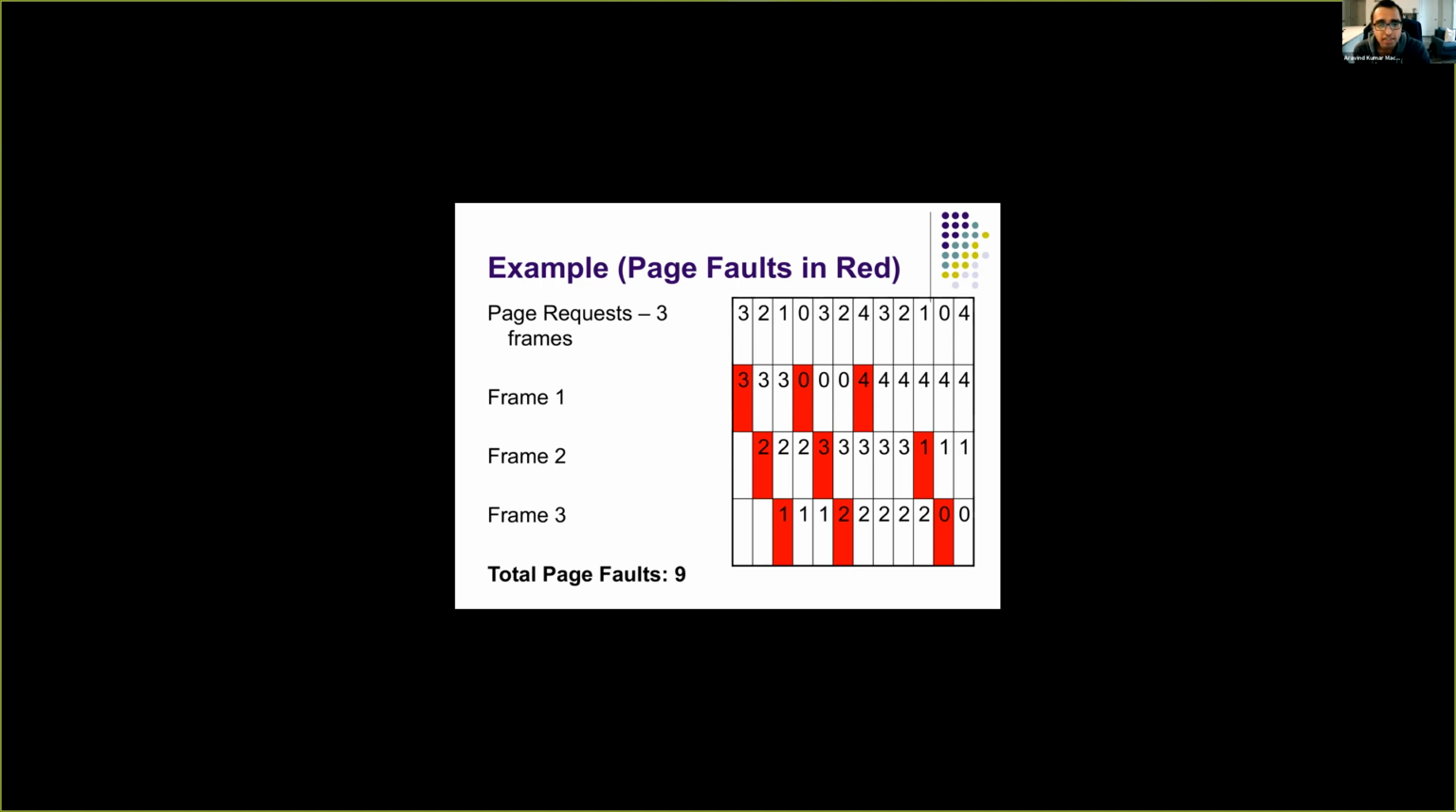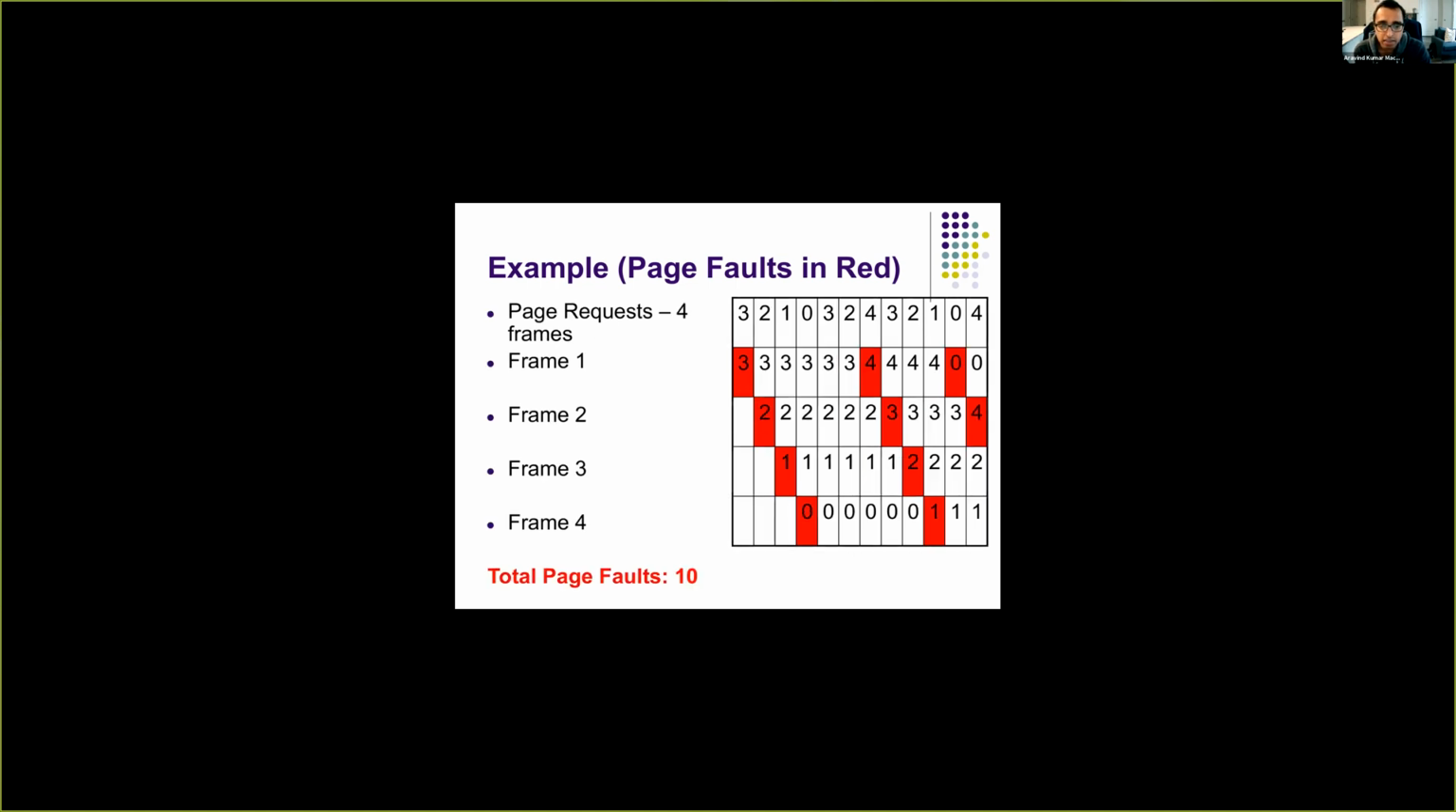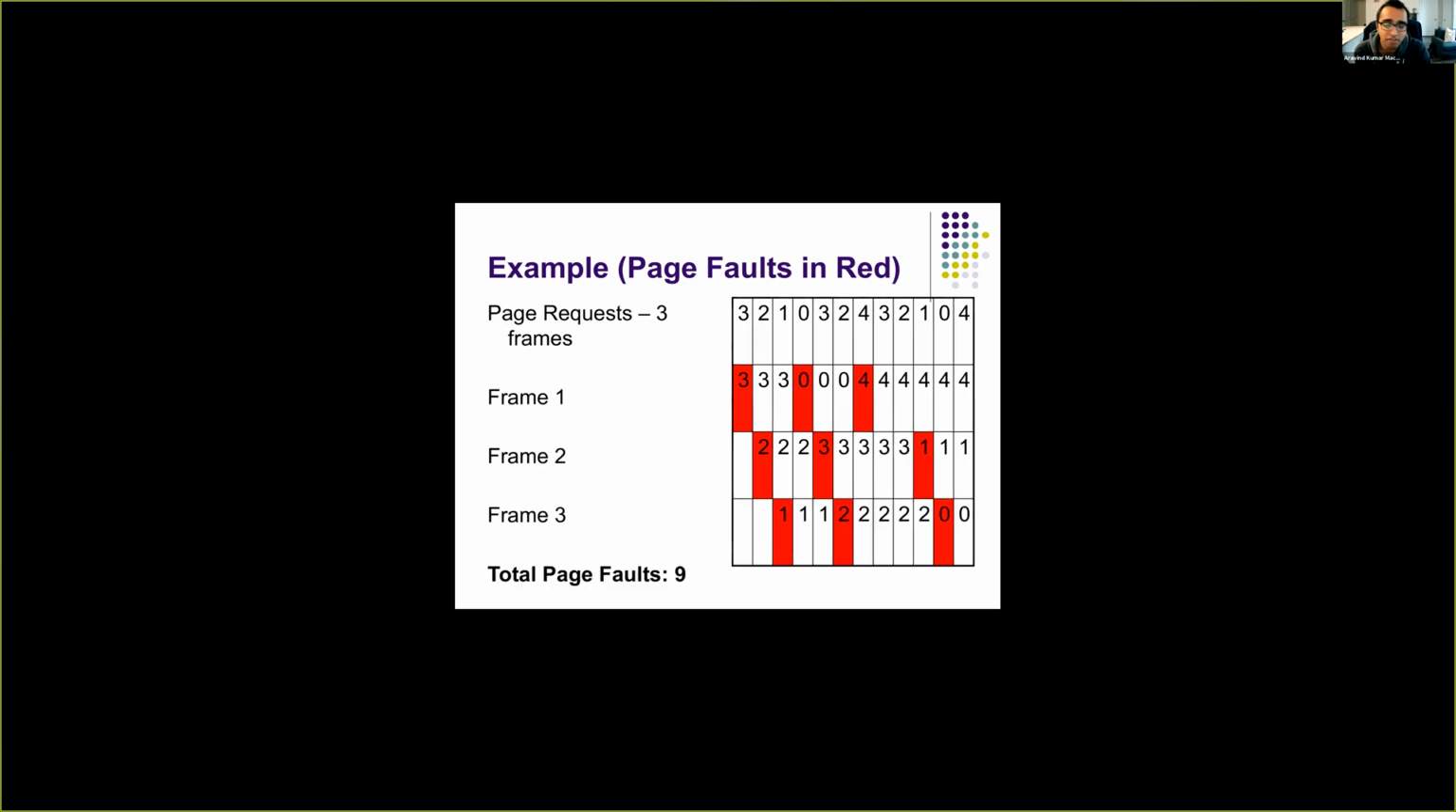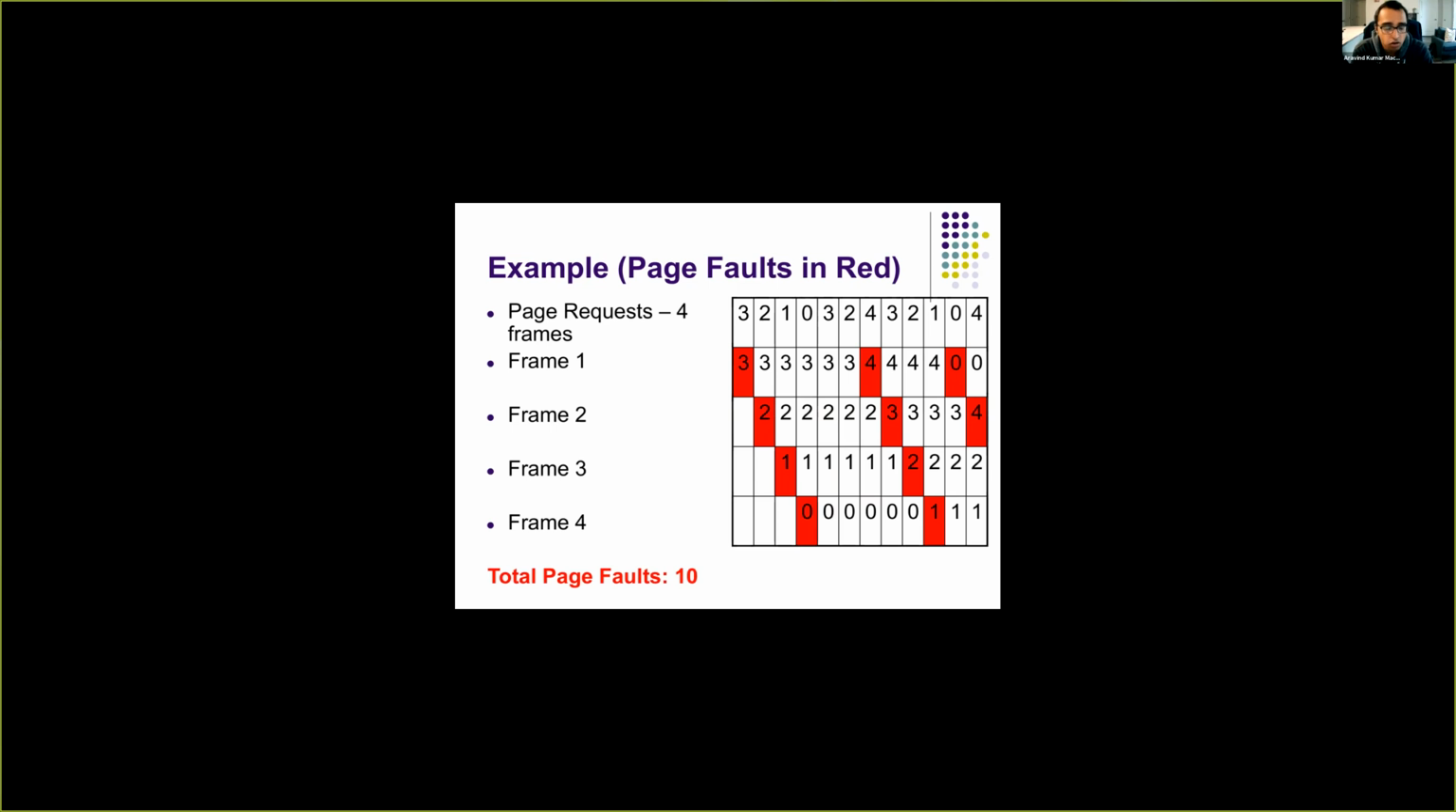Let's try to simulate the same thing by increasing page frames to 4. Here the main memory available is 16 KB. Earlier, the main memory available was 12 KB, and total page faults was 9. Here total memory available is 16 KB. However, page faults increased. They increased to 10. So this is called Belady's anomaly.